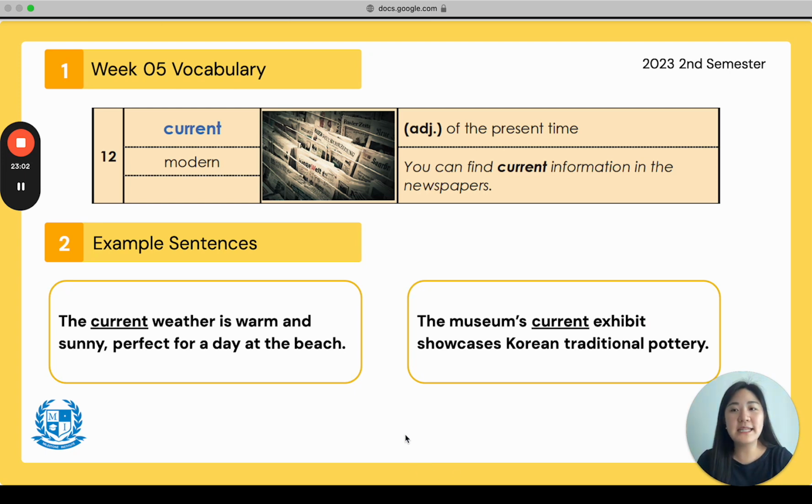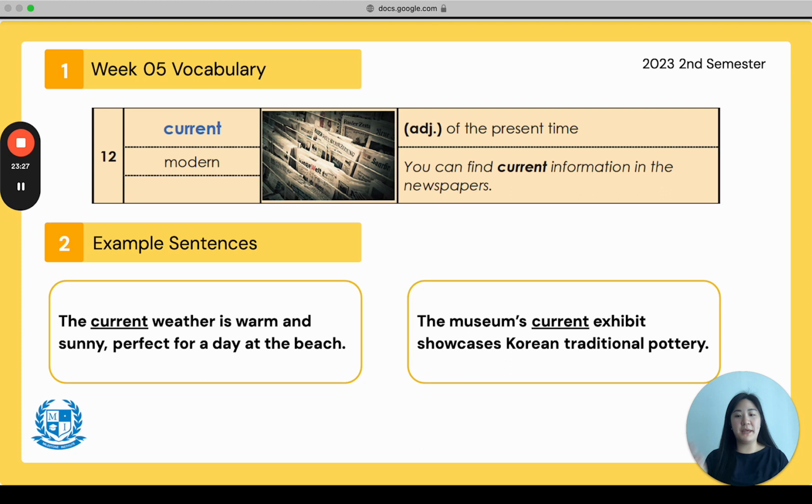Now here, everyone say current. Current. And the synonym is modern. And the part of speech is adjective. And the definition says of the present time, meaning right now. Present. Not a present that you give to someone. Present meaning right now. Example sentence says, you can find current information in the newspapers.